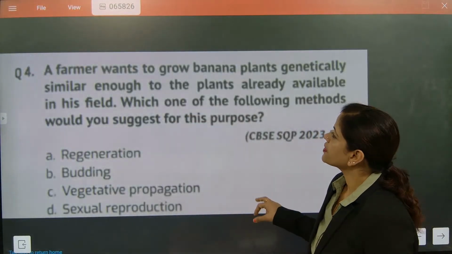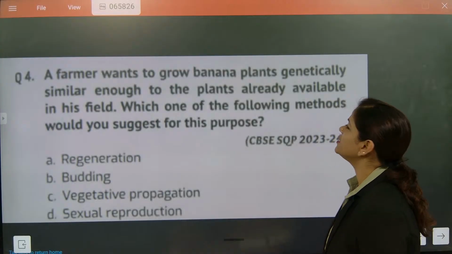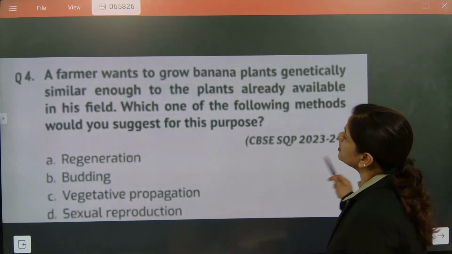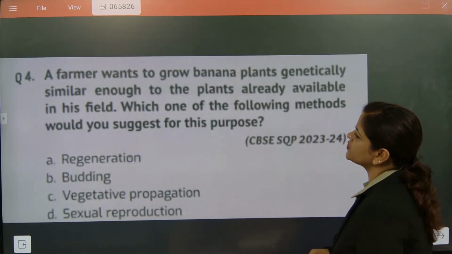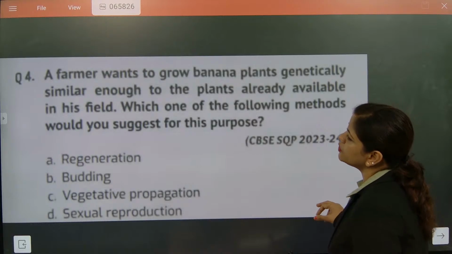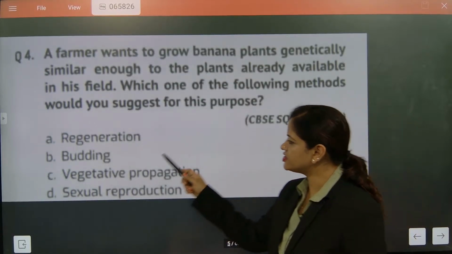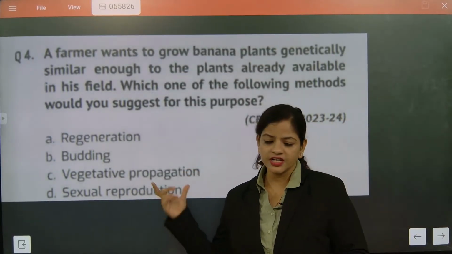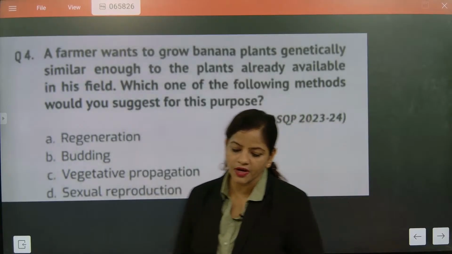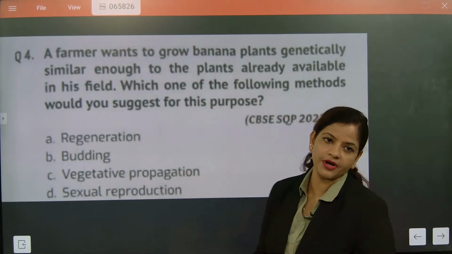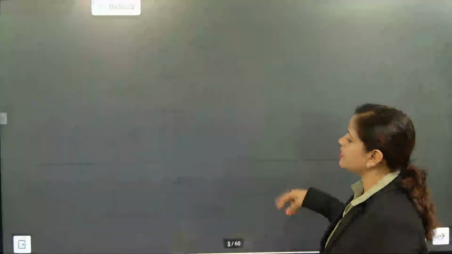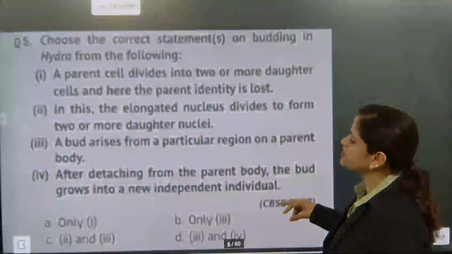Now look here. A farmer wants to grow a banana plant genetically similar enough to the plant already available in his field. Which one of the following methods would you suggest for him? Regeneration, budding, or vegetative propagation? Because in vegetative propagation, the same type of plants are produced. So this question we have already done. We will go for the next question, and your time starts now.